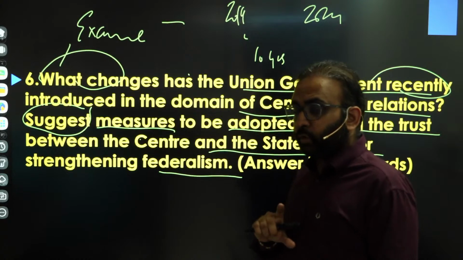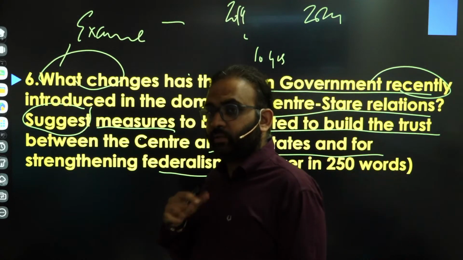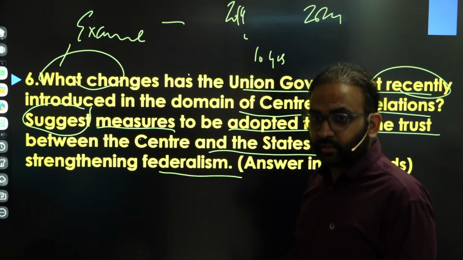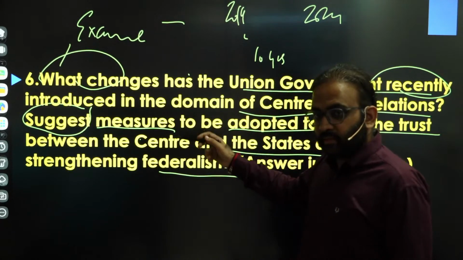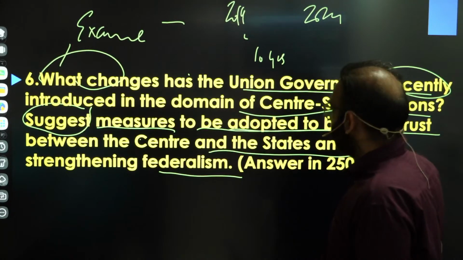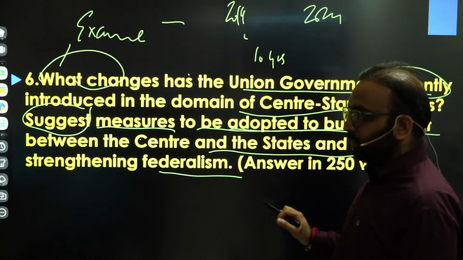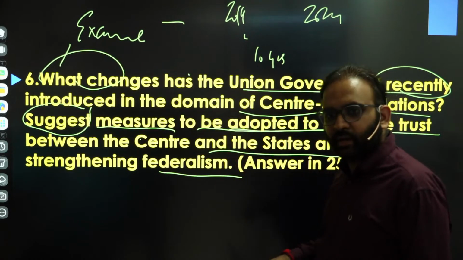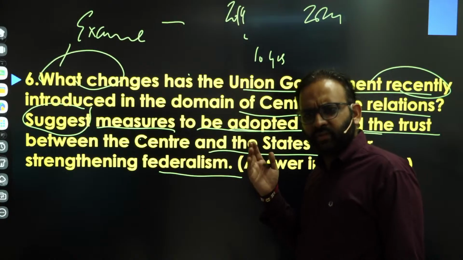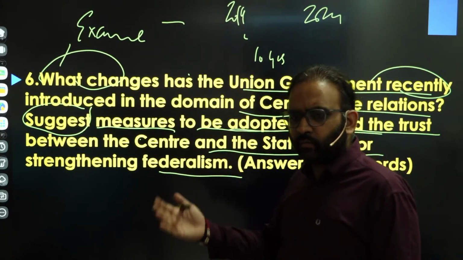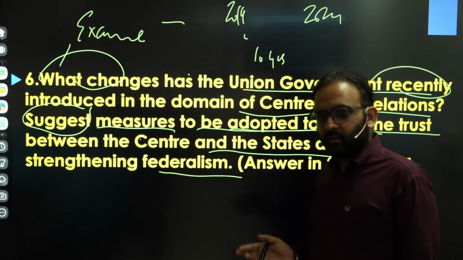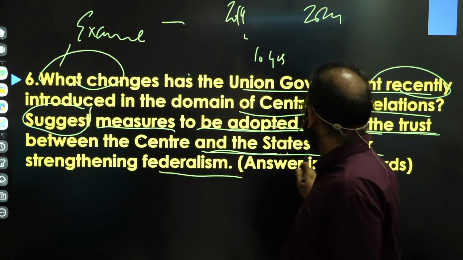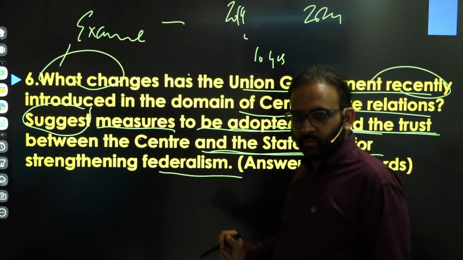But I've told you to read the question twice or thrice, or maybe more than that. If you read the question twice or thrice, then you will realize that you have to write measures. Most people will simply write the measures for improving center-state relations. They may quote the Sarkaria Punchhi Commission or Second ARC or National Commission on Review of the Constitution or Law Commission or whatever. But the question says you need to write measures for building trust between center and state and also for strengthening federalism.